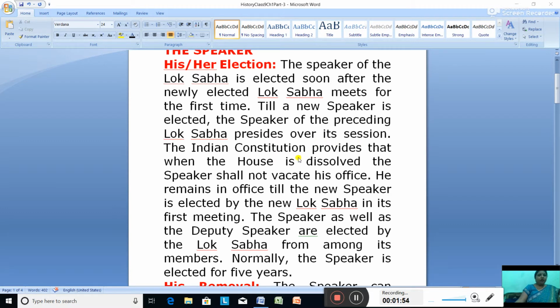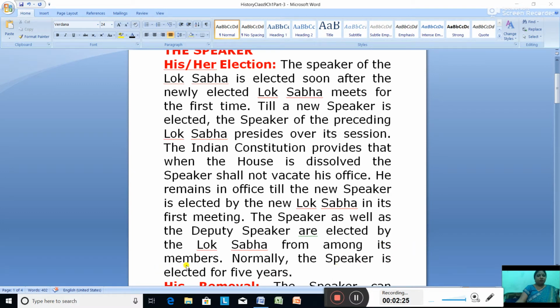Okay, so according to our constitution, the Indian constitution provides that when the house is dissolved, the speaker shall not vacate his office. He will remain in his office till the new speaker is elected by the new Lok Sabha in its first meeting. The speaker as well as the deputy speaker is elected by the Lok Sabha from